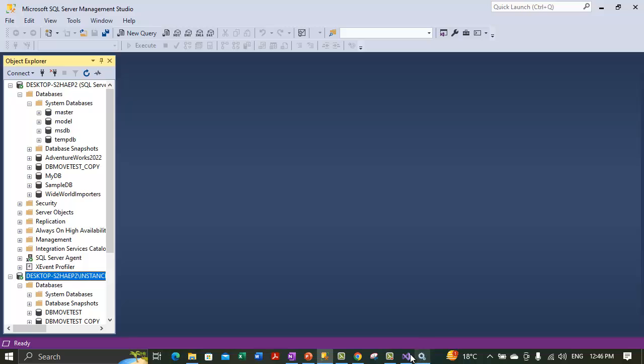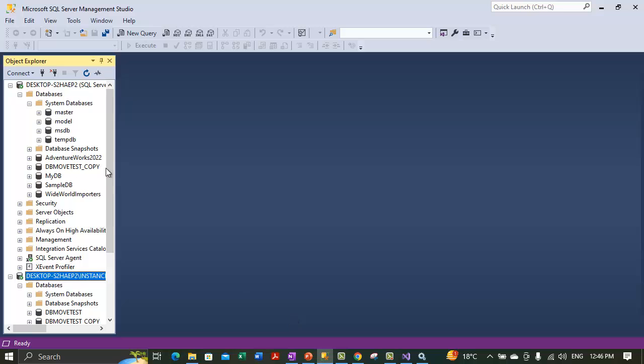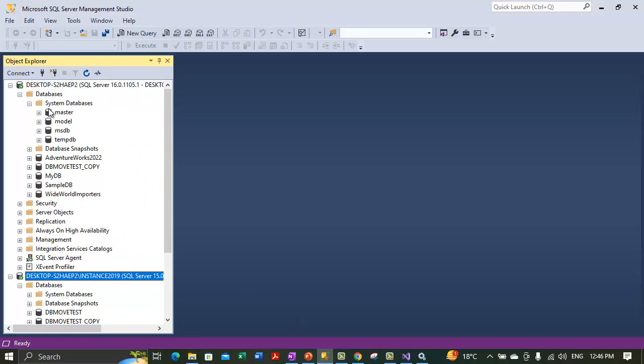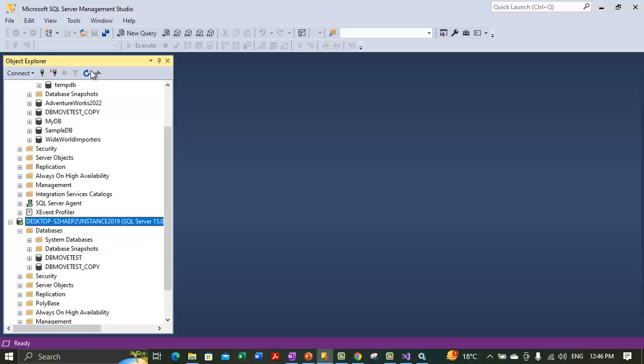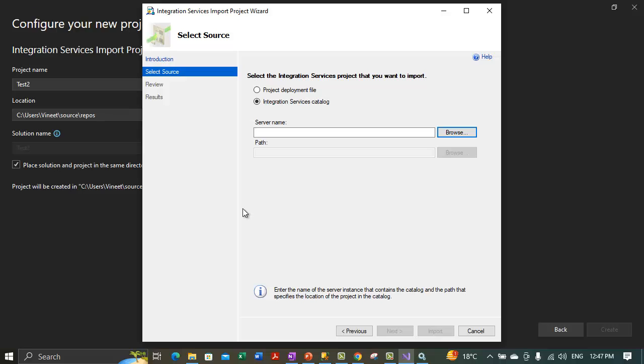Okay guys, the reason we are not getting the server name listed here is because we have not built any projects for integration services. Once we build some projects, we get the SSISDB database here. I have two instances running, one named instance and one default instance. Nowhere do I see the SSISDB database. So the catalog is not yet created because we haven't built any projects.